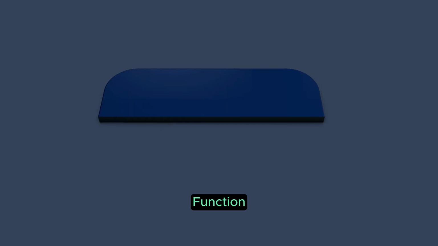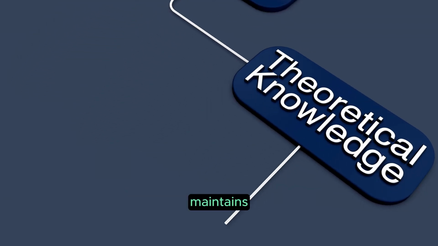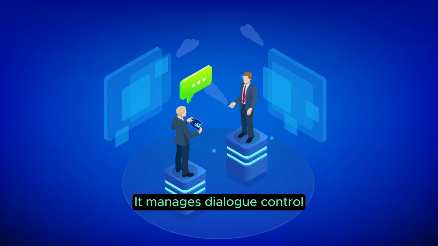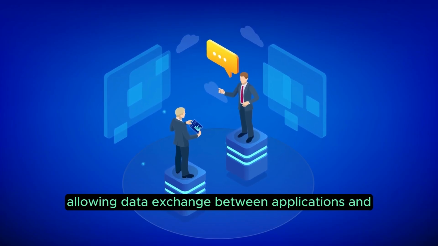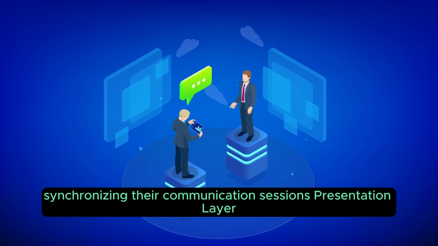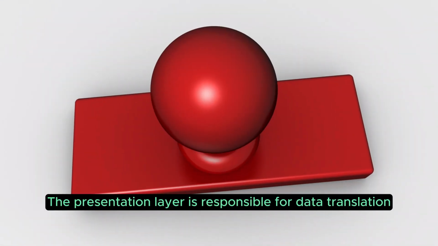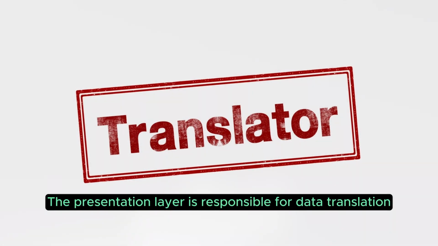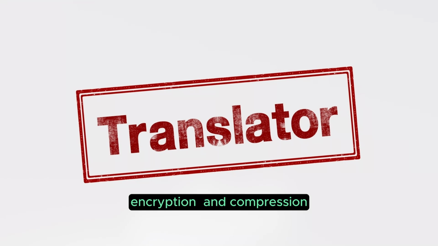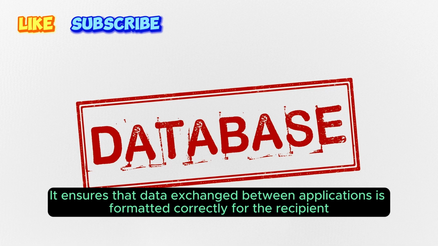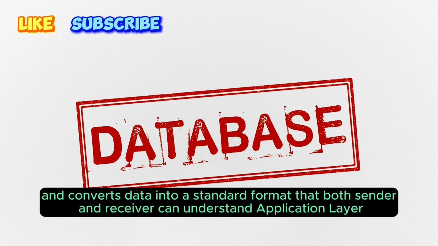Session layer. Function. The session layer establishes, maintains, and terminates sessions between applications on different devices. It manages dialog control, allowing data exchange between applications and synchronizing their communication sessions. Presentation layer. Function. The presentation layer is responsible for data translation, encryption, and compression. It ensures that data exchange between applications is formatted correctly for the recipient and converts data into a standard format that both sender and receiver can understand.